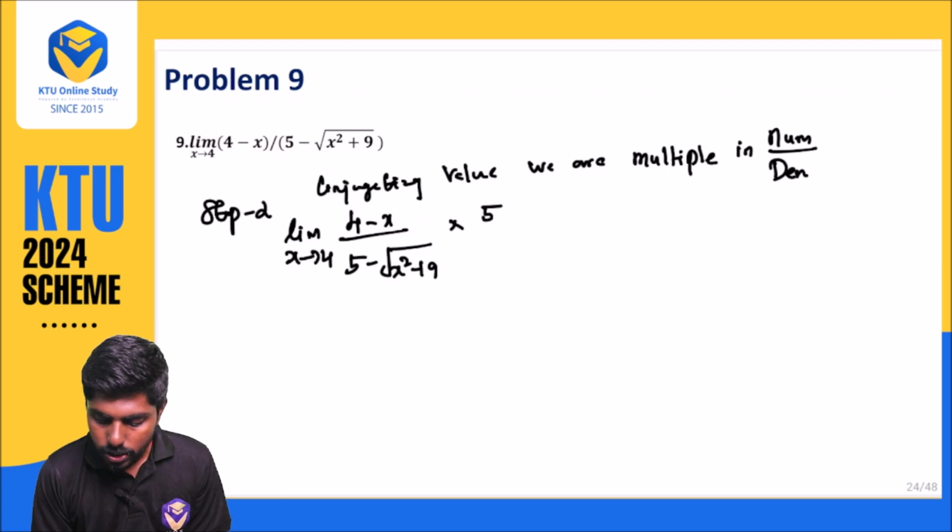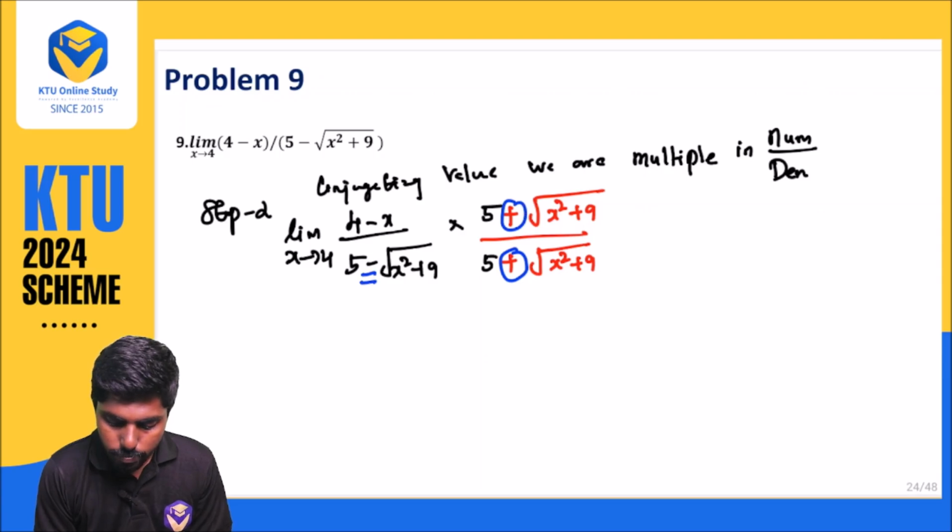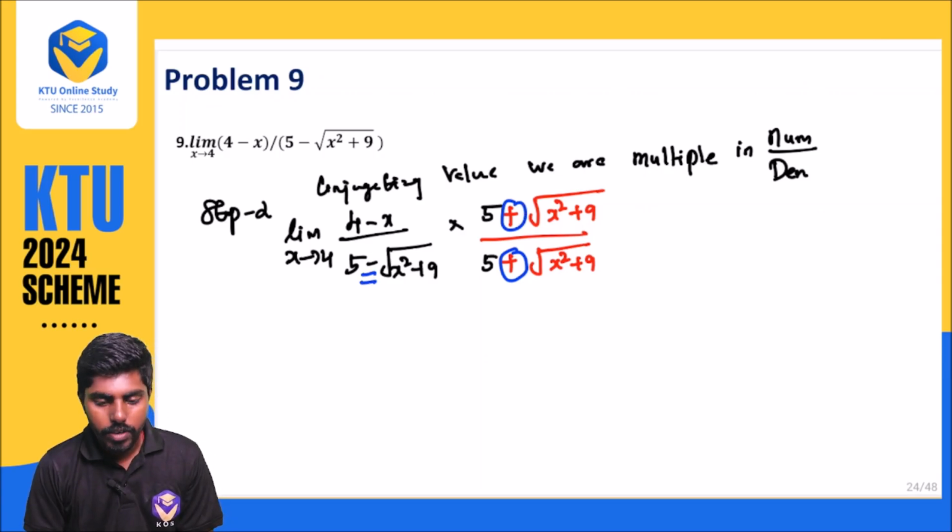So what is the conjugate value? That is 5 plus root x square plus 9 divided by 5 plus root x square plus 9. So this value is very important. Here it is a minus symbol, so we take the plus symbol of that value. This is the way we take the conjugate.